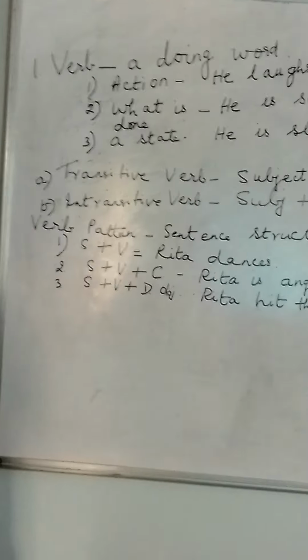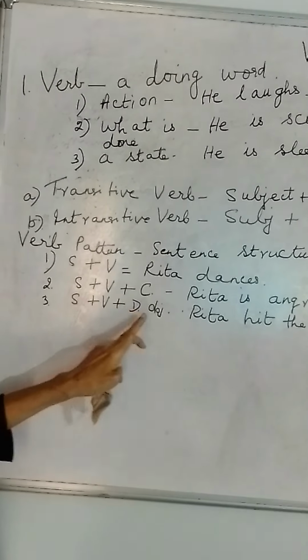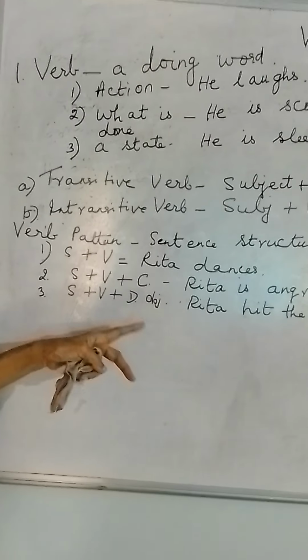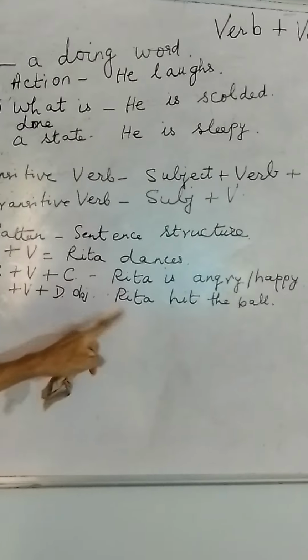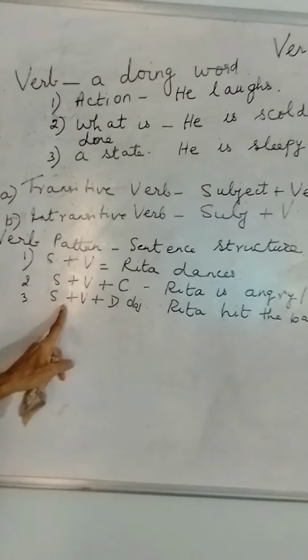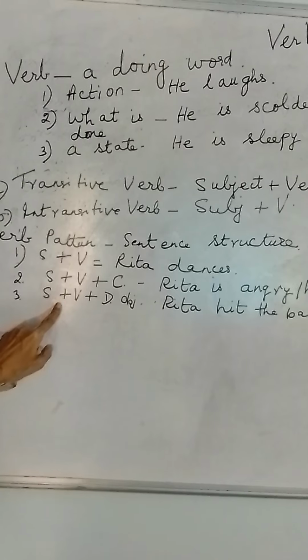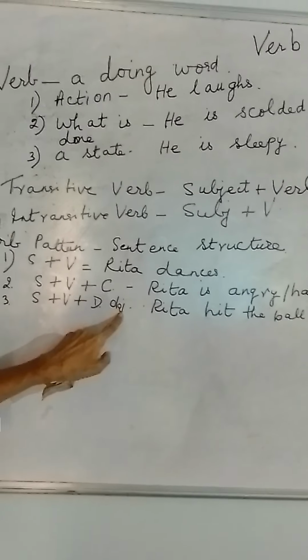Now next, the third type is subject plus verb plus direct object, which is a transitive verb. So the subject is again a noun or pronoun. Then you have the verb. The verb can be present tense, past tense, or future tense. That I'll discuss when I do tenses. And then comes the object. Again, the object is a noun or pronoun which comes after the verb.